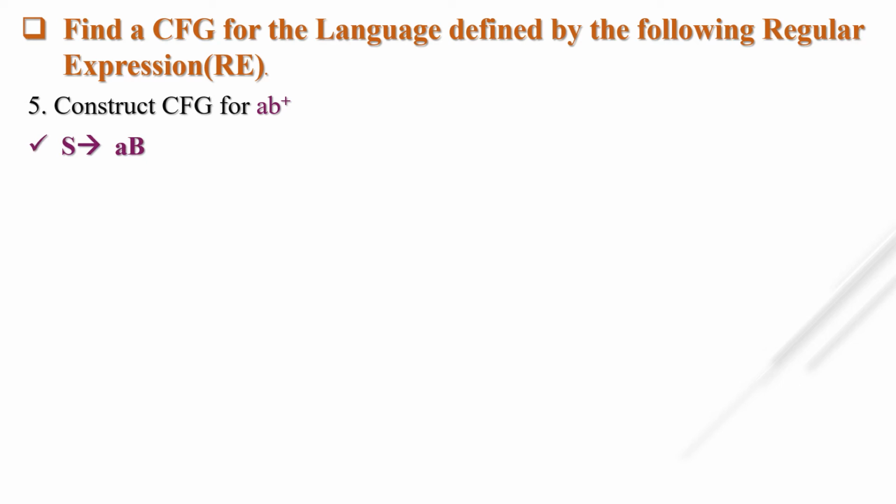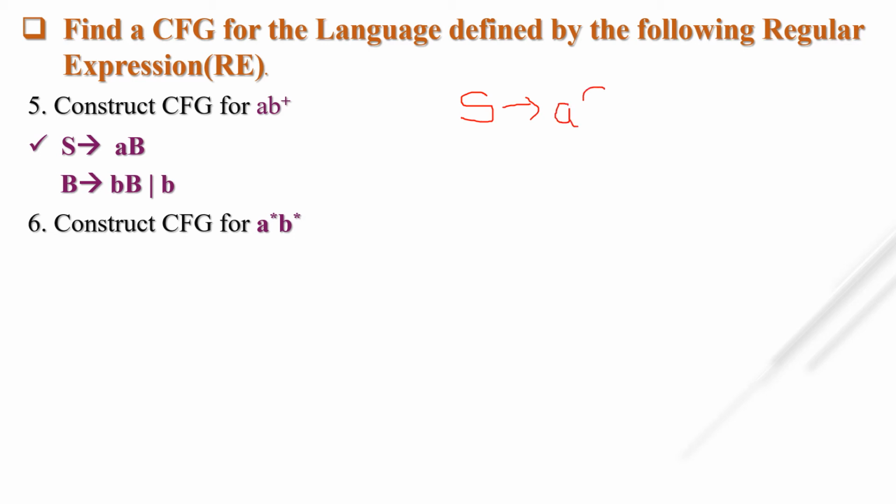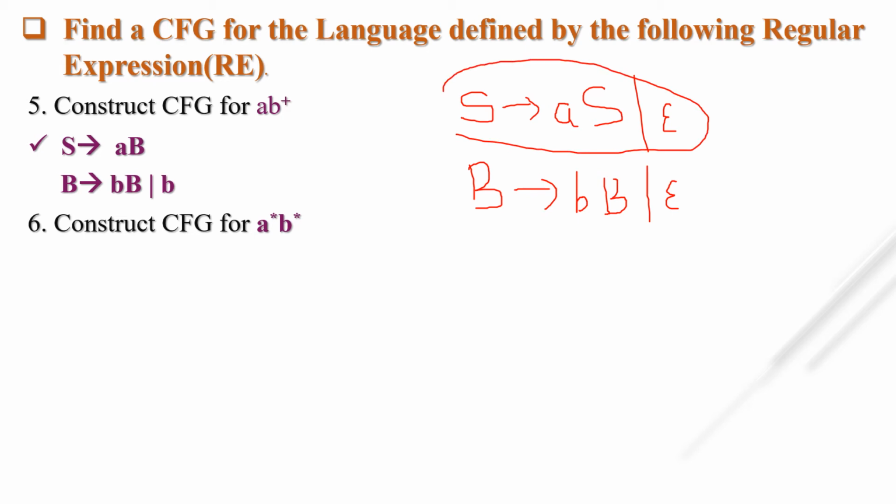S tends to AB, we take one new non-terminal, that is B. You can take any non-terminal, T, S, A, B. And B tends to small b capital B or b. Let's see the next. Construct CFG for A star B star. For A star we already know what the CFG is. S tends to AS or null. Similarly for B, suppose I am taking non-terminal B, B tends to bB or null. So this is for A star and this is for B star.